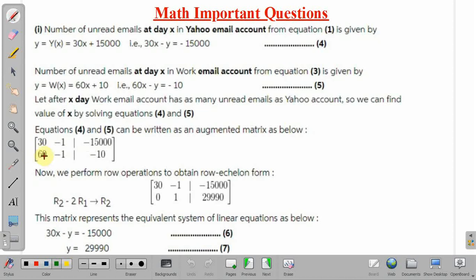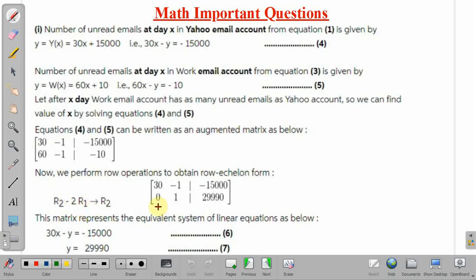So in place of 60 we need 0. So we perform the operation R2 equals R2 minus 2R1, meaning row 2 will be equal to row 2 minus twice row 1.